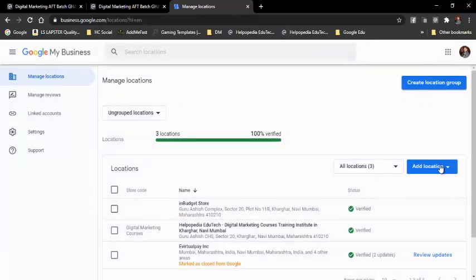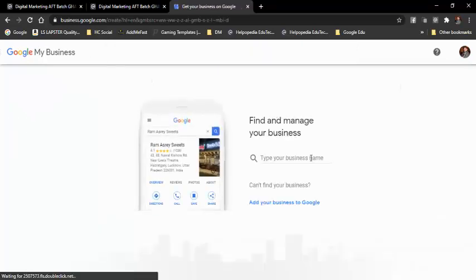It will be a guided tour where you need to add all the information. It will come up like add a single location. I have one location at one place, but if I have multiple locations, then I can add multiple locations. This is the page which will come up when you log in.